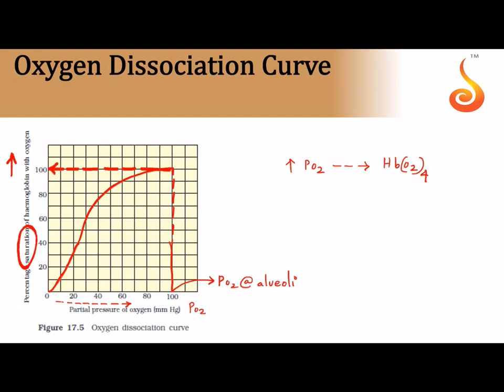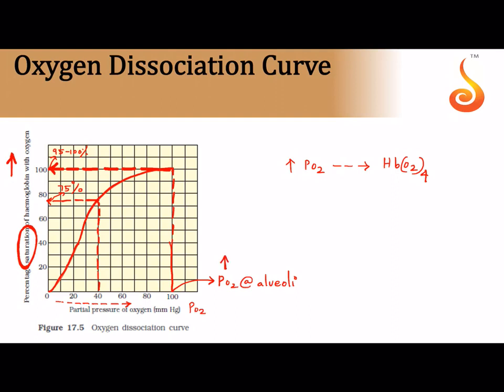Now what about the partial pressure of oxygen in your tissue? Partial pressure of oxygen in the tissue is 40 millimeters of mercury. So if I draw a vertical line to the curve and extend it, the percentage saturation is somewhere between 75 to 80, probably. Let me take it as 75% saturation, and here let me take it as 95 to 100% saturation. So now tell me why the saturation is so high at the lung? Because the partial pressure of oxygen is very high at the lung.